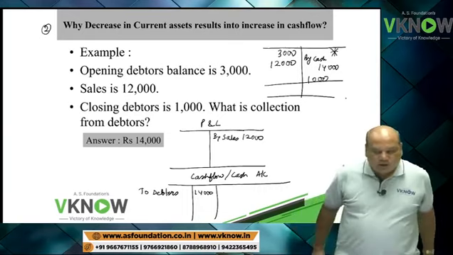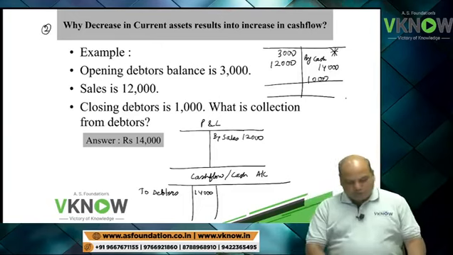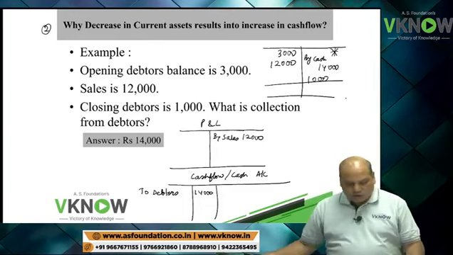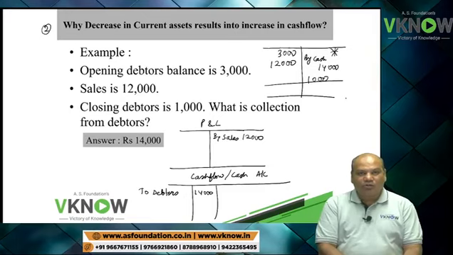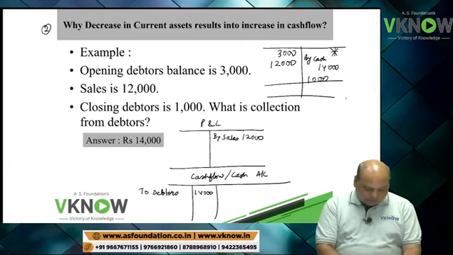Assuming there is no other item in the cash account or P&L account.